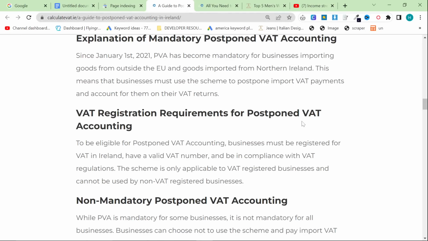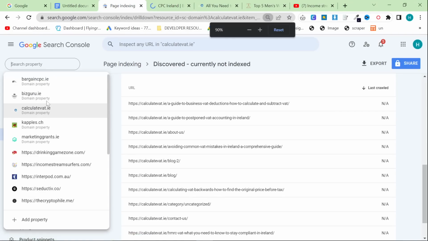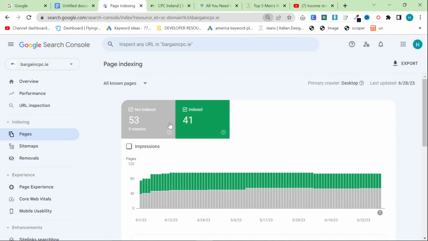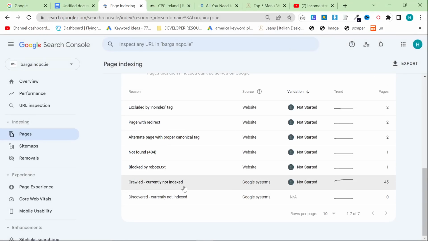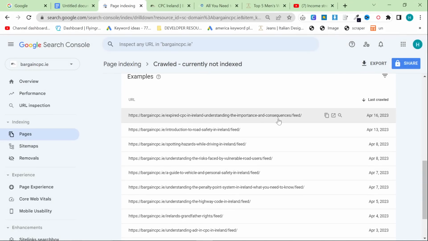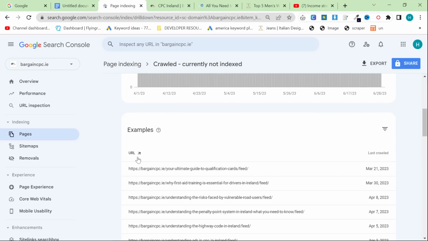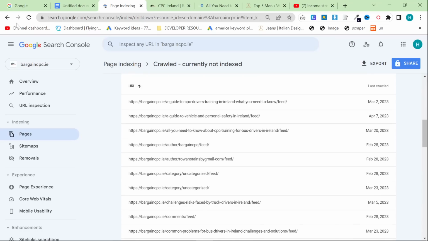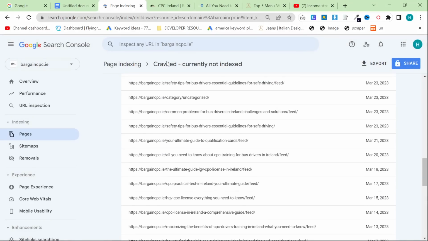Okay. So another really interesting example would be this one right here. I think that's the article. Let's have a look. Yes. So again, this is my friend's website. Same friend gave me permission to make this video. You can see not indexed 53, and we'll use crawled first to see. So look at all of these. These were all, okay, no, this is with the feed in the URL. So these are not useful for us. So we'll go back and we'll go to discovered, currently not indexed. Okay, we'll stick on crawled, currently not indexed.